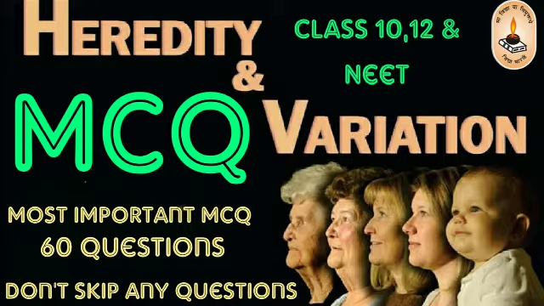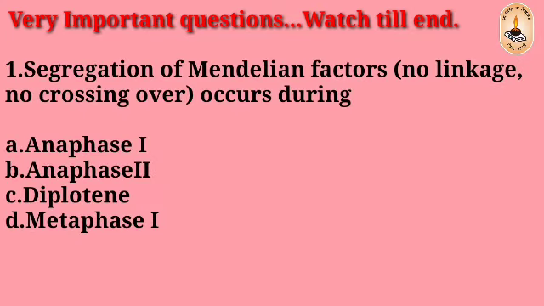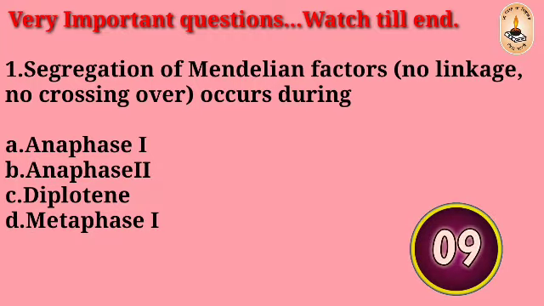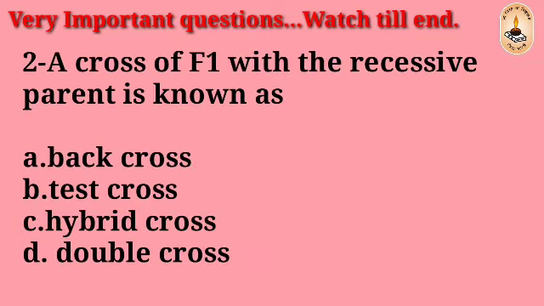60 very important MCQ questions for the first term examination of CBSE and NEET examination. Question number 1: Segregation of Mendelian factor occurs during anaphase 1, anaphase 2, diplotene, metaphase 1. The right answer is A, anaphase 1.